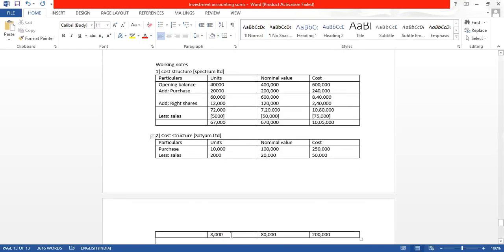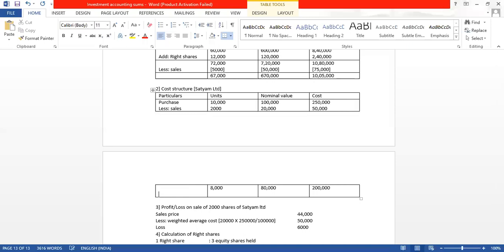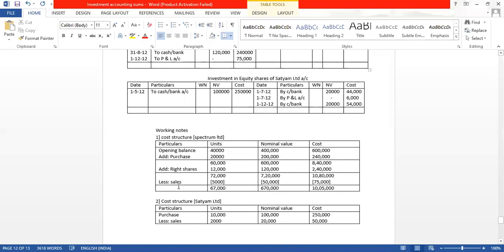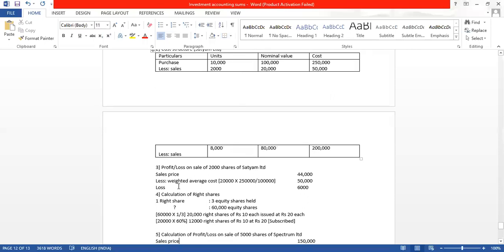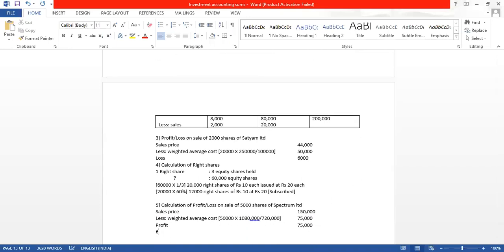Now let us pass this entry here. So less sales. How many shares? Again 2,000, 20,000. Now this amount we will get when we do a cross multiplication. So let us go to the next working note.